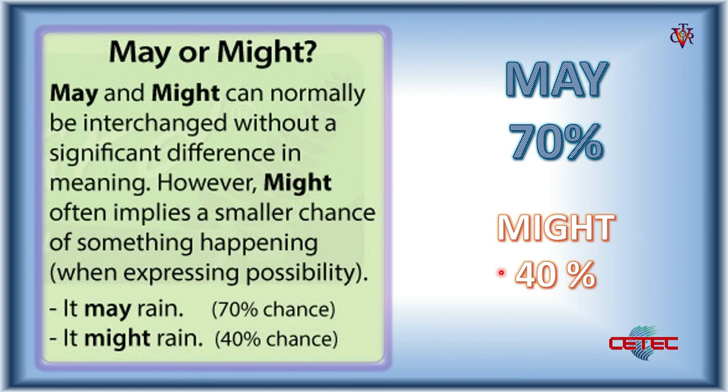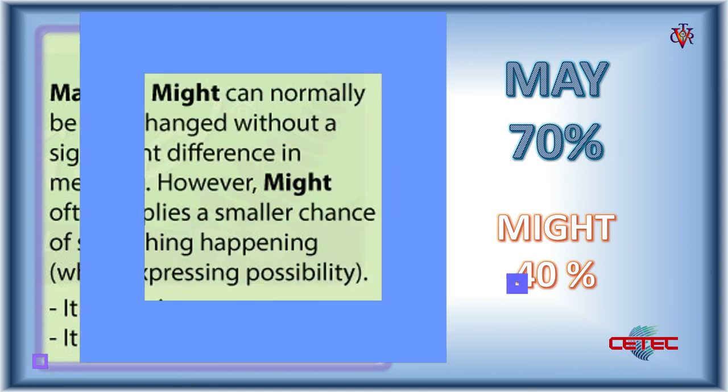May or might. Here, may and might can normally be interchanged without significant difference in meaning. However, might often implies a smaller chance of something happening. When expressing possibility, it may rain, 70% chance. It might rain, 40% chance. Don't forget, it's important when you use the word may or might. Don't forget when you use the word may it's 70% and might 40%.